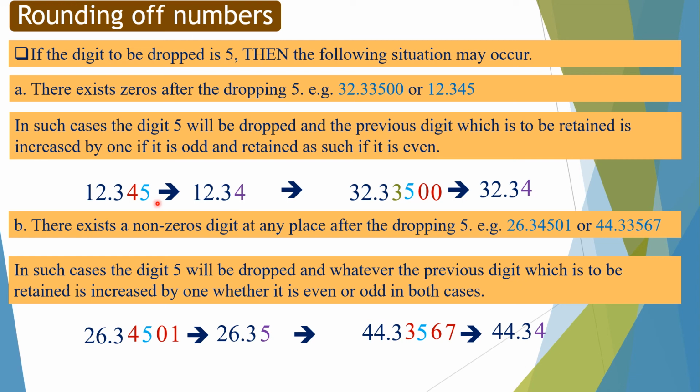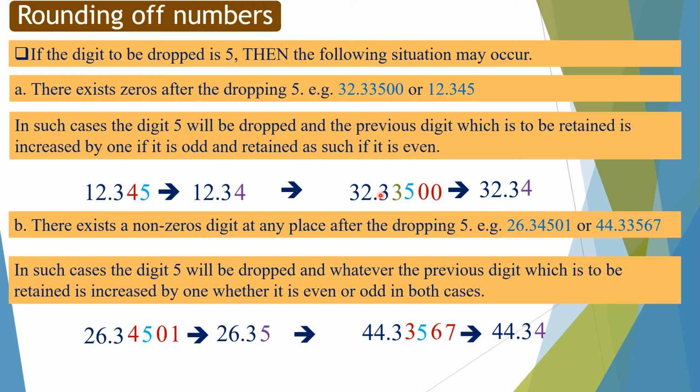Because 4 is even number, so it is unchanged, and 12.345 is rounded off as 12.34. In 32.33500 dropping digit is 5 and 3 is to be retained. Because 3 is odd number, so it is increased by 1. So 32.33500 is rounded off as 32.34.